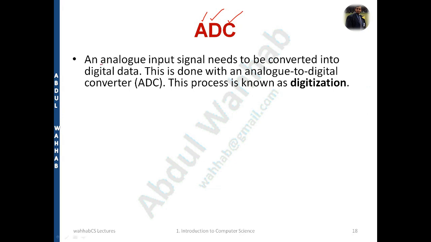So the analog input signal needs to be converted whenever I'm talking about the computer. If I'm speaking something and it is storing, like right now I'm giving you a lecture, it is stored in the computer in digital form. But whenever I'm speaking and my mic is receiving the input, that is analog, so there is some device which is converting it from analog to digital form. This is done with an analog to digital converter device. This process is known as digitization. Digitization means analog to digital conversion.